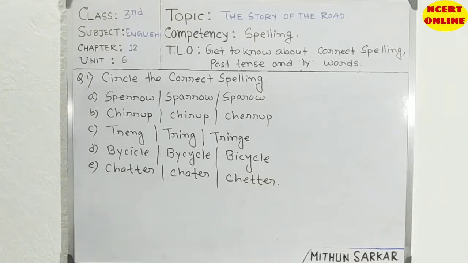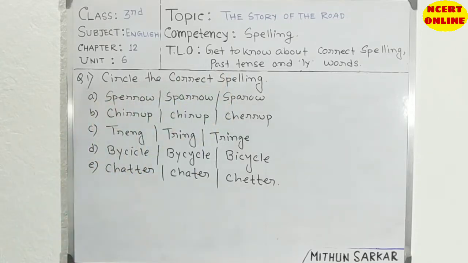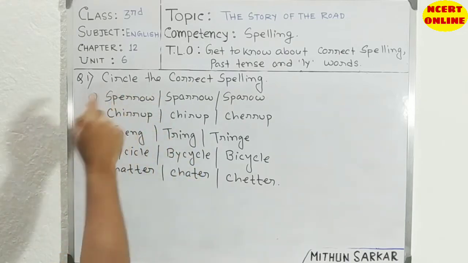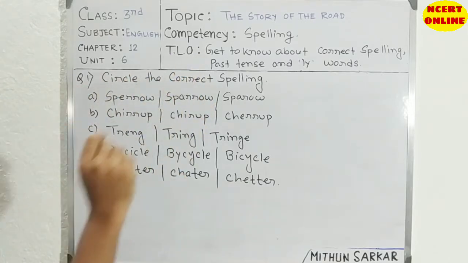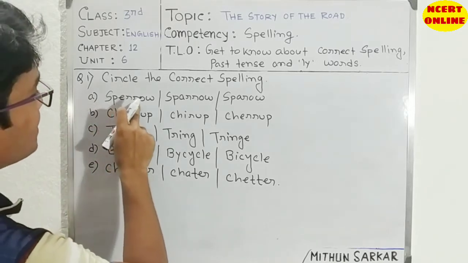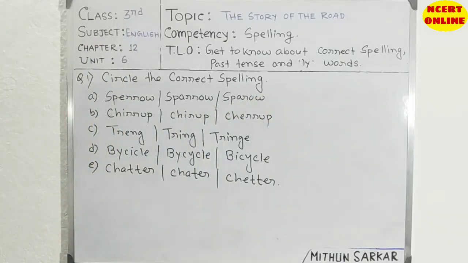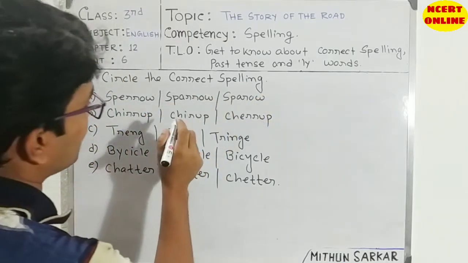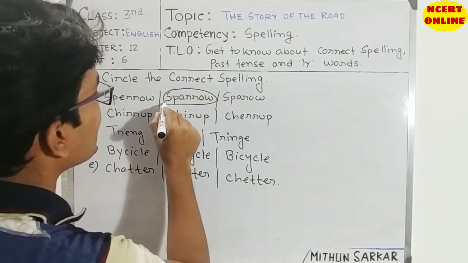Okay, students, I have already written one question on the board. It is: circle the correct spelling. You need to identify the correct spelling and circle it. Sometimes it will be tick the correct spelling, or underline the correct spelling. So let's start writing the answers. Students, I write here SPERROW, SPERROW, SPAROW. You can very easily identify it is the sparrow spelling. So it is SPARROW, and you need to circle this one.